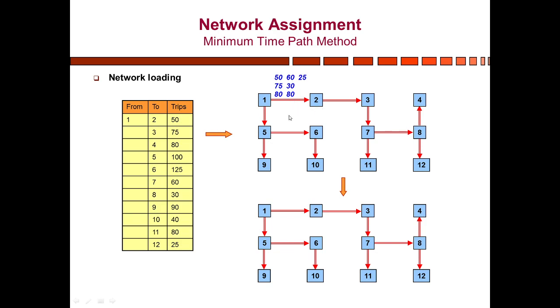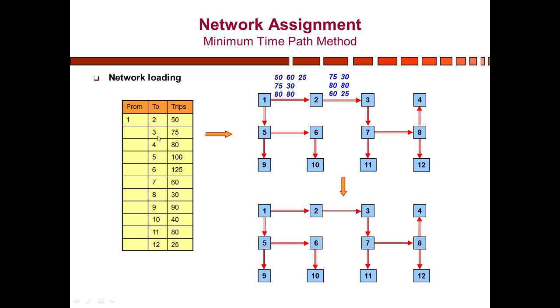Now the due share of node 2 is basically 50 trips. So these 50 trips will end at node 2, and the remaining portion of these trips will be assigned to the link from 2 to 3. You can see that in these numbers the 50 is missing, because 50 trips have ended at node 2 and the remaining trips have been assigned to the link from 2 to 3.